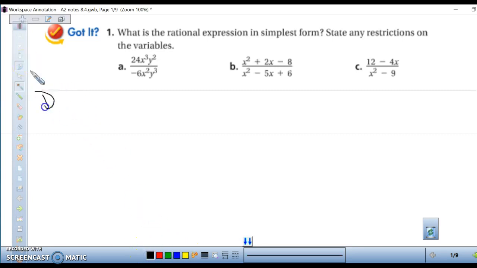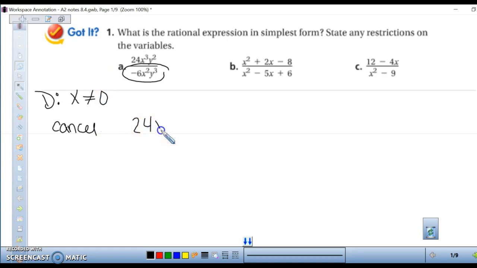So again, to find the domain of rational expressions, we're going to look at the denominator. And what can't x equal? Well, x can't equal 0, because if x equals 0, everything is being multiplied by it, so that makes the whole denominator 0, which makes the term undefined. So we already stated our domain. Next step is to start canceling like terms.